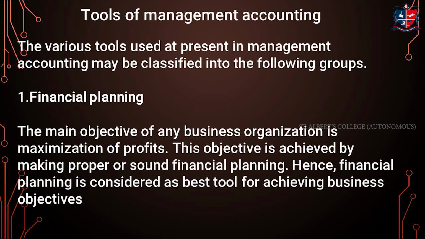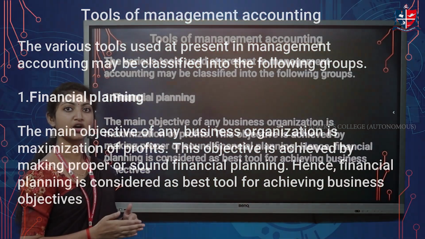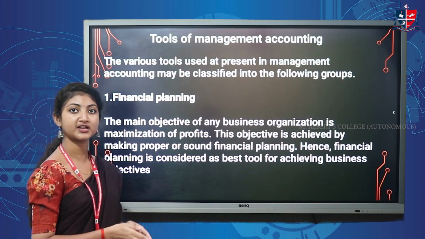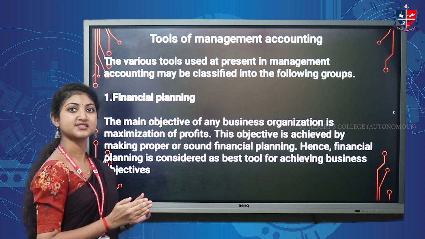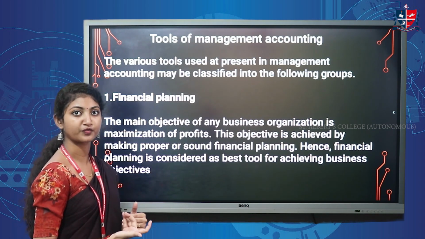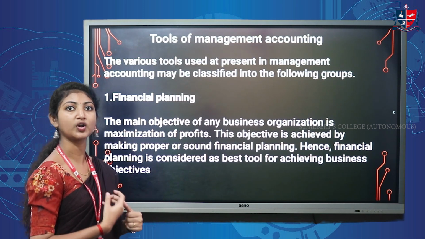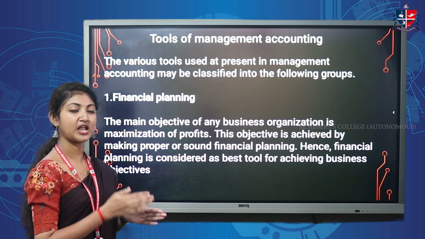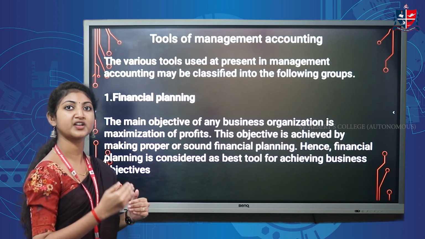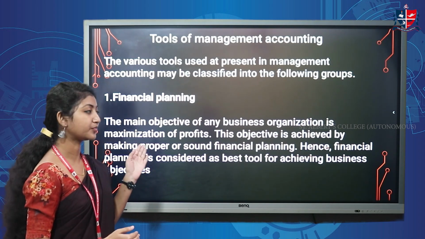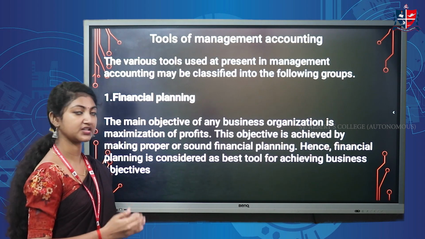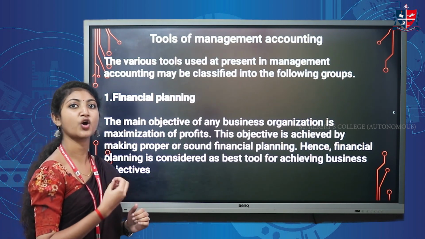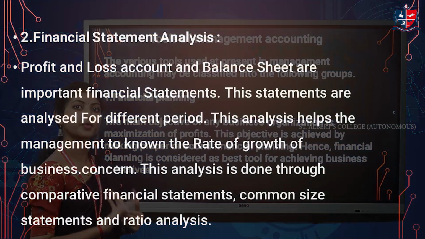Next one is the tools or techniques used by a management accountant in management accounting. First one is financial planning. We know that the major objective of any organization is to maximize its profit. So maximization of profits is only attained through proper financial planning. So the management accounting helps the management to make proper financial planning through proper planning and budgeting. So the management accounting's major tool is financial planning, which helps an organization to achieve its profit.